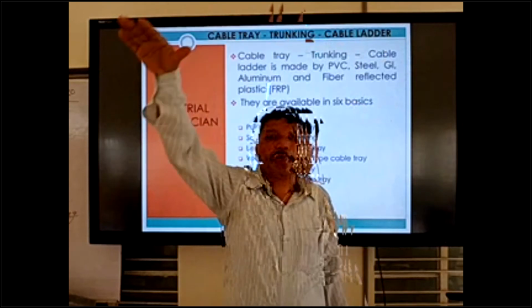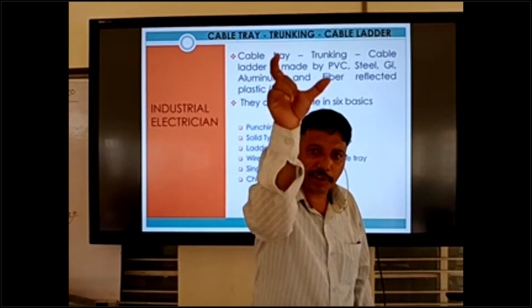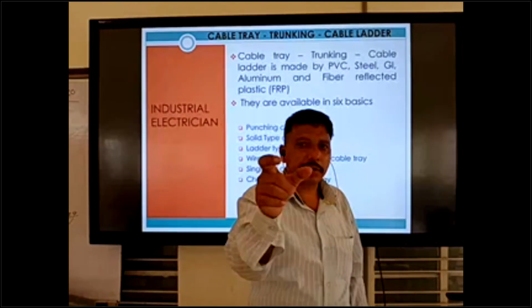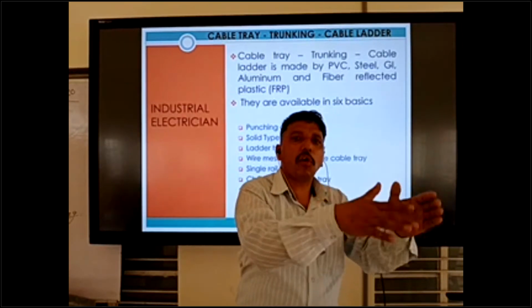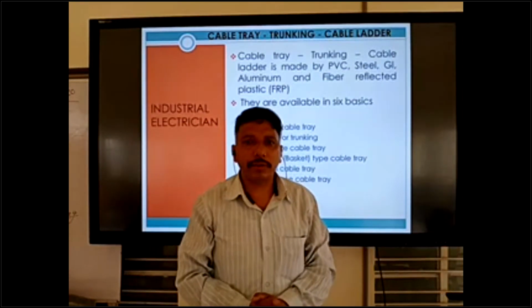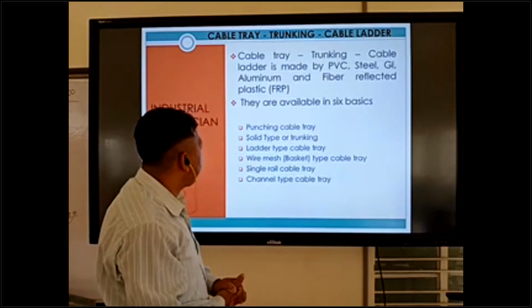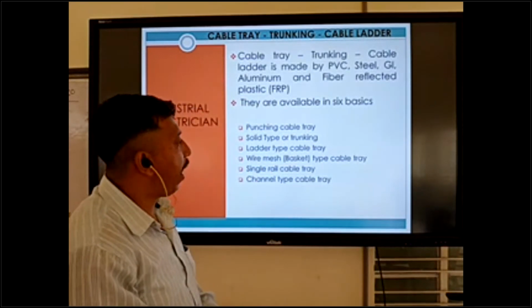Inside, we can put the PVC trunking and cable tray, and some control wires run from one place to another place inside the panel, panel control wiring. Okay, so PVC is used for panel wiring.